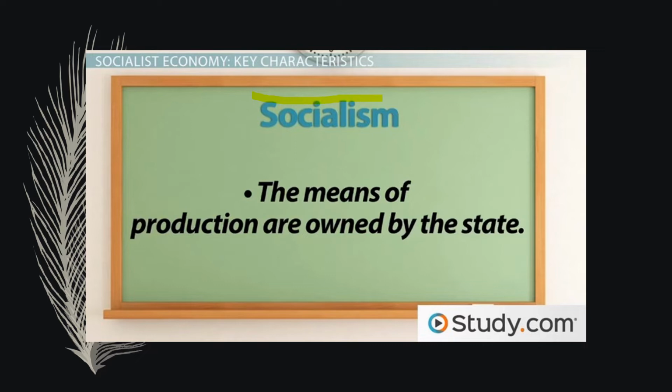Next we proceed to socialism. Socialism is also an ideology in which all the production and all the things will be owned by the state, and no individual will have the right to own anything individually. For example, the land of a farmer will also not be owned by that farmer. It will be owned directly by the state, and the state will tell what we have to do and where we have to do it. So this was socialism.